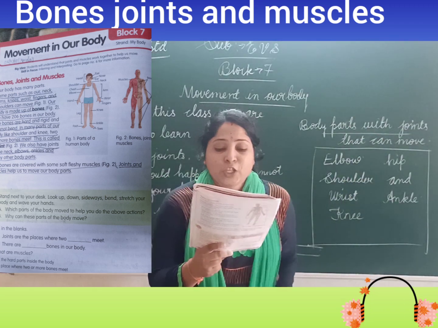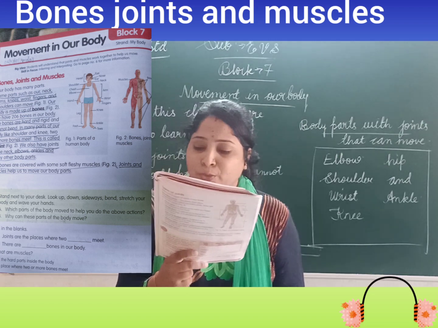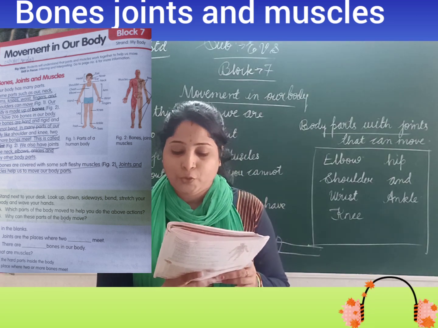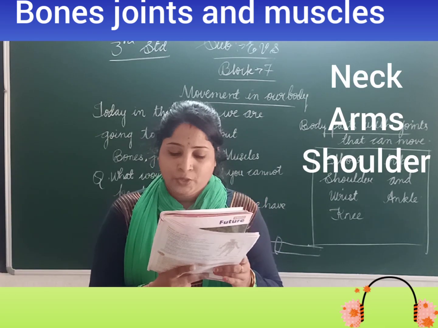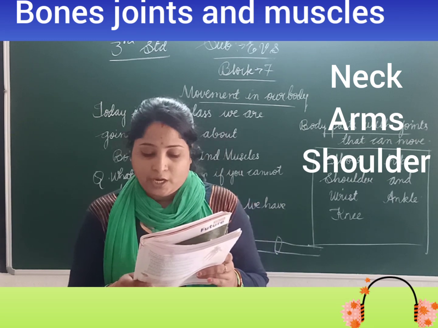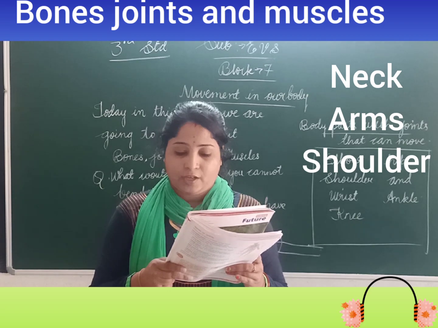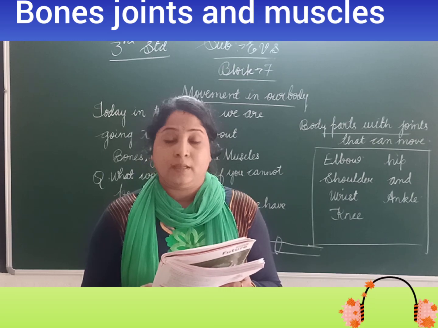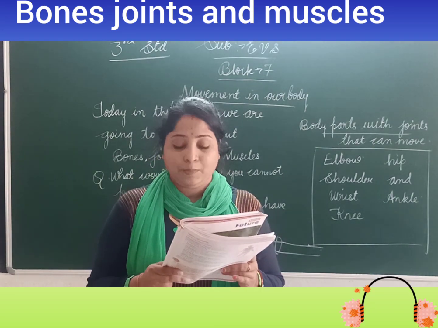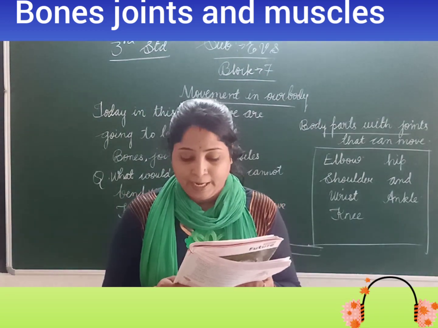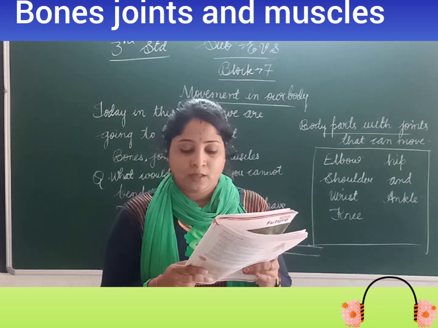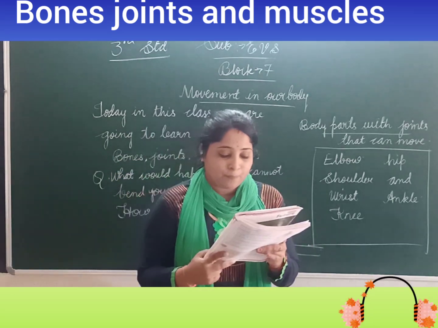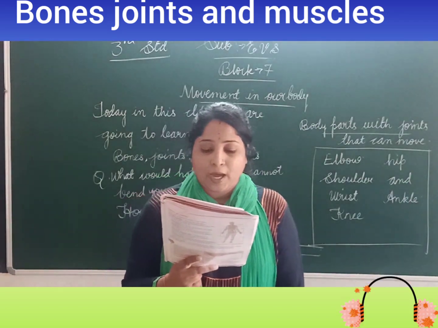Next, which parts of the body move to help you to do the above actions? So neck, arms, legs, wrist, fingers and shoulders. These help to do these actions. Neck up and down, arms to rotate, legs to bend and waist to rotate, again your fingers. Understood? And the shoulders.